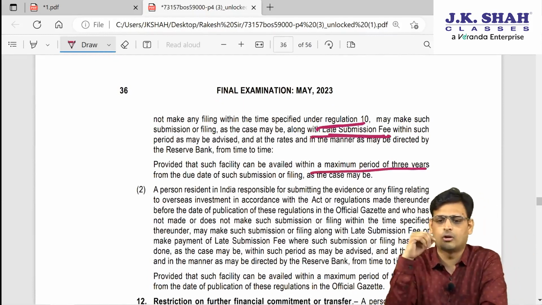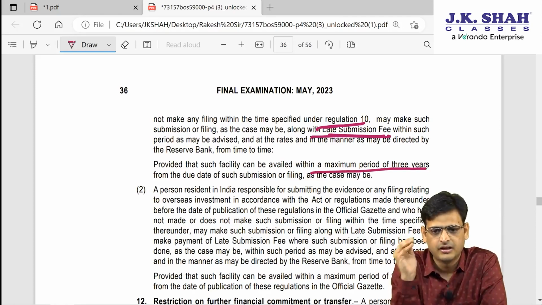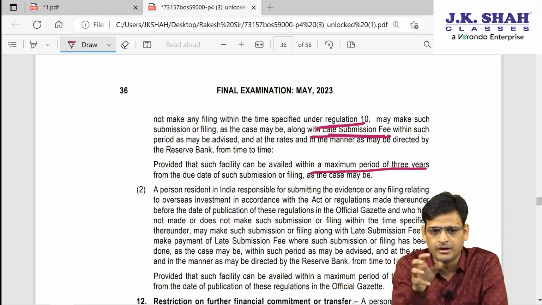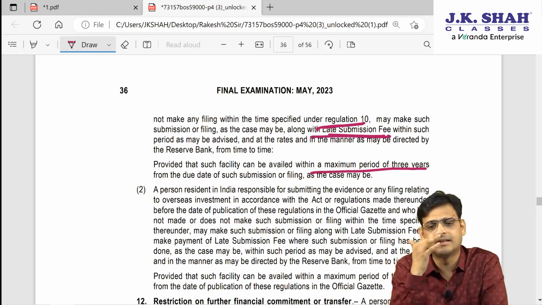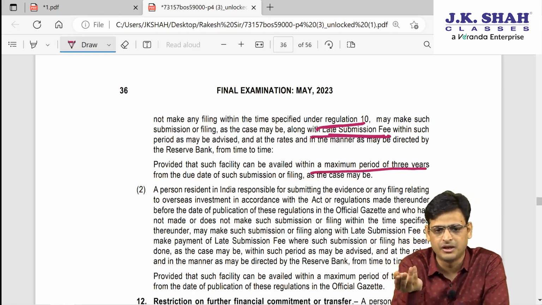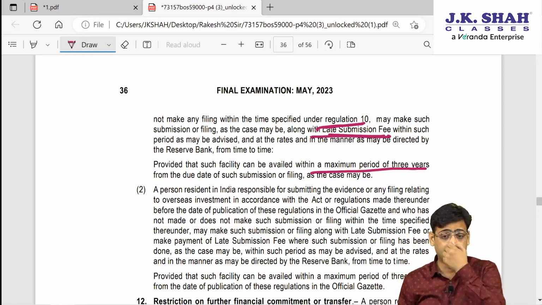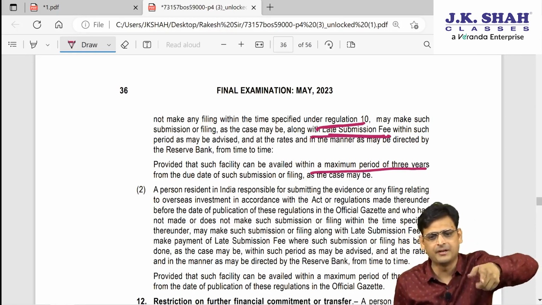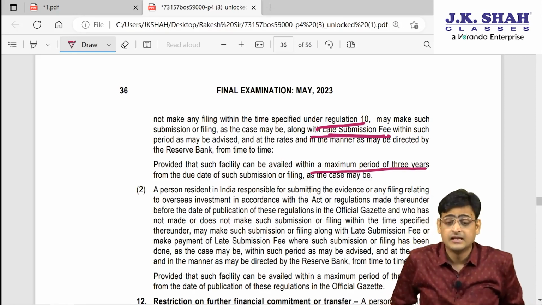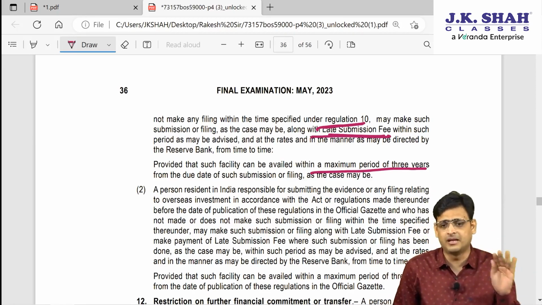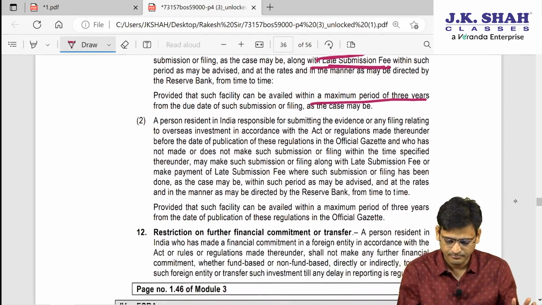Ideally you should do it within the time given in the law, but if there is a delay, you have to give the late submission fees, and second, the delay cannot go beyond 3 years. So the maximum delay possible is 3 years.